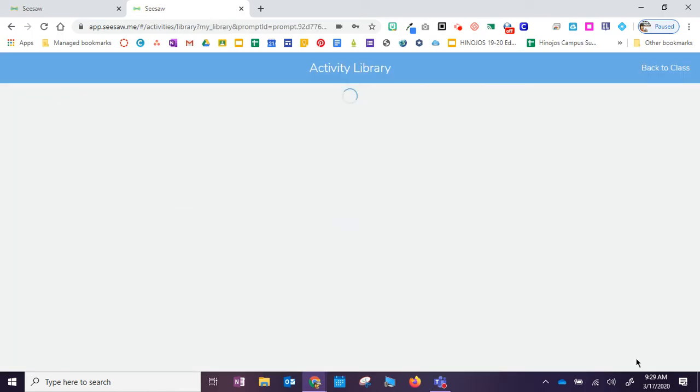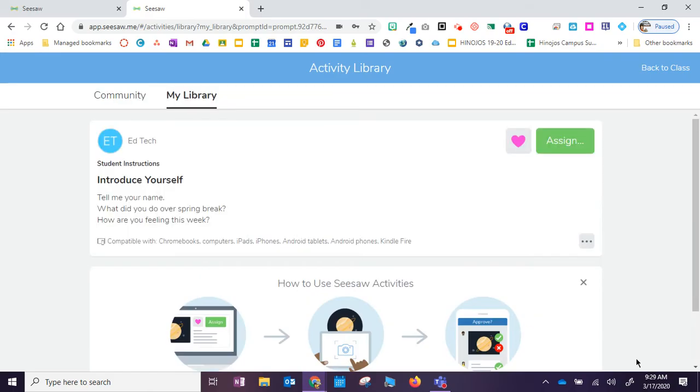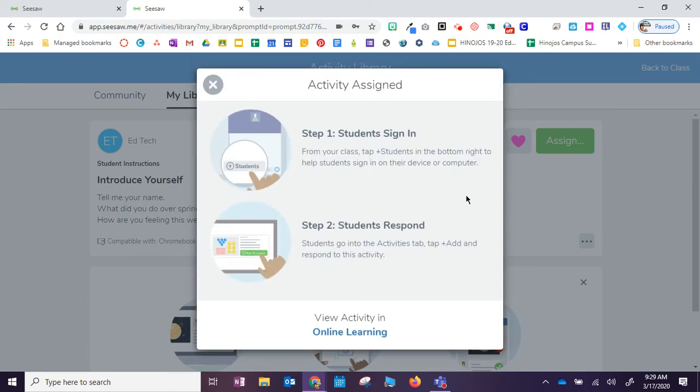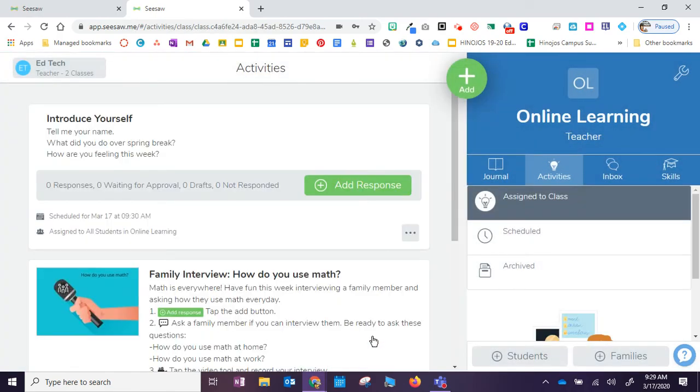So I could save that, and then I would have to assign it once I created it. So this is a very, very basic thing that I could do. And so again, in the activities, you see that here's what I already did. Now this is stacking on top of it. So it always shows the newest on top.